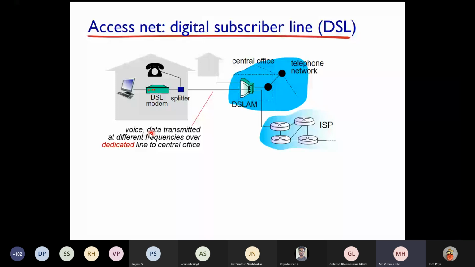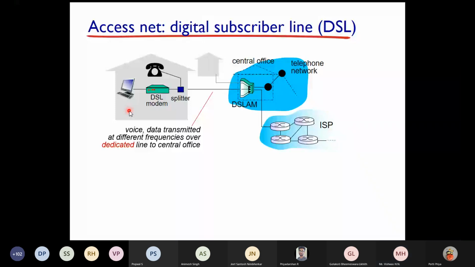That means you can speak over the phone and also you can use the internet, whereas the previous one, that is the dial-up network, used to have only one option at a time. Either you can speak over the phone or you can use internet connectivity or data transmission. Only one at a time. You are not allowed to use both in dial-up networks. That's the main disadvantage with dial-up networks.